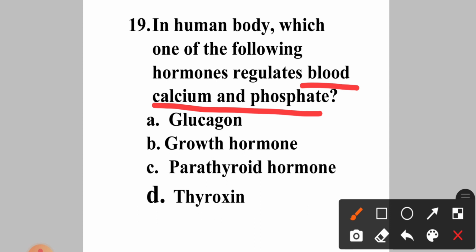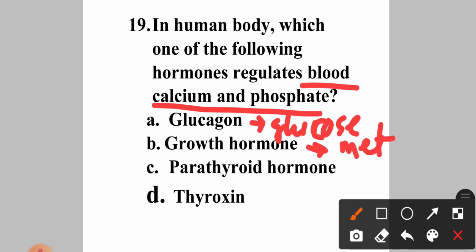Okay, so let us first know about these hormones. Glucagon is secreted from alpha cells of the pancreatic islets of Langerhans and it is responsible for the stimulation of glucose production in liver and it maintains the plasma glucose concentration. Okay, now come to growth hormone. So growth hormones are secreted from the anterior pituitary which regulate the postnatal growth and metabolism and they exhibit the pleiotropic effects on various human tissues.